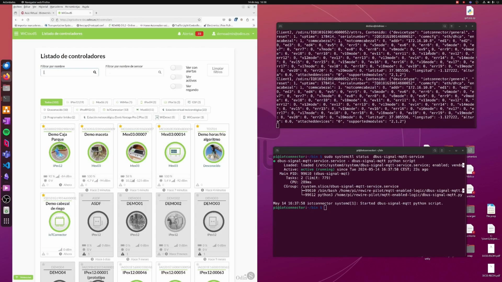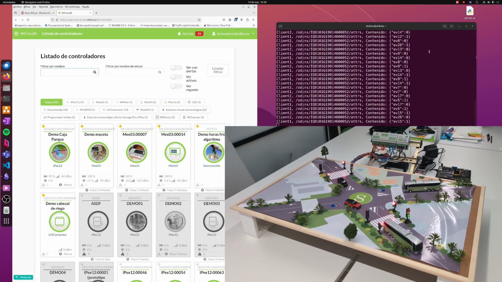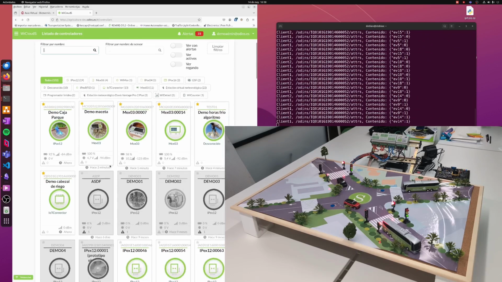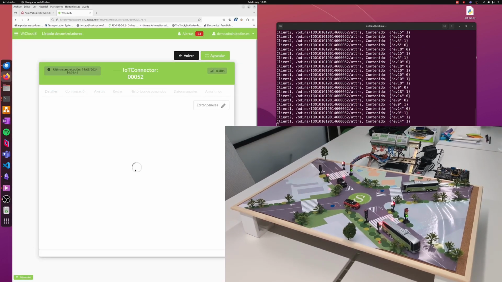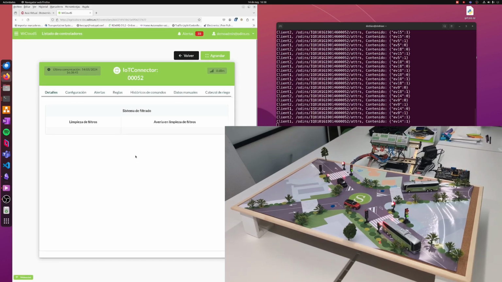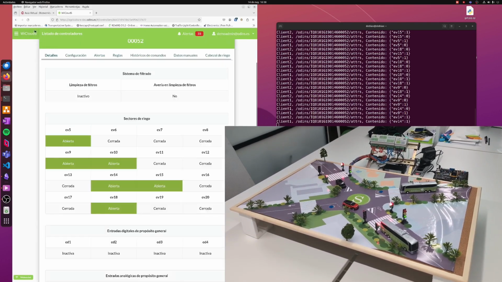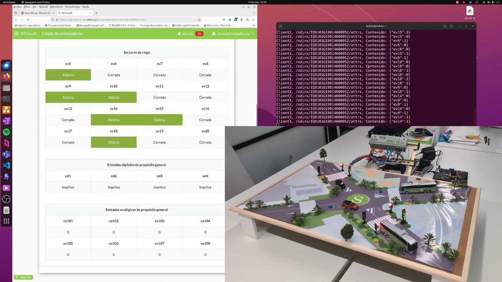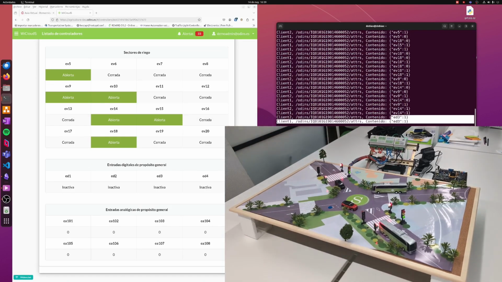Once onboarded, the events detected by the end device are communicated to the platform. In this clip, we can see how when the traffic lights are initialized, the Genesis 2 communicates the default status of each sensor. This communication is mapped by the platform and represented visually. For this demo, the status of the traffic light at the roundabout is represented, such as if a LED is on or off, or, for example, the status of the magnetic detector when a vehicle is above the sensor waiting to enter the roundabout.